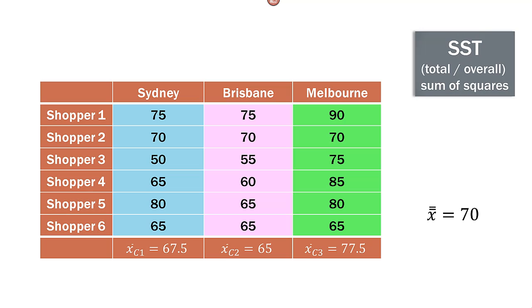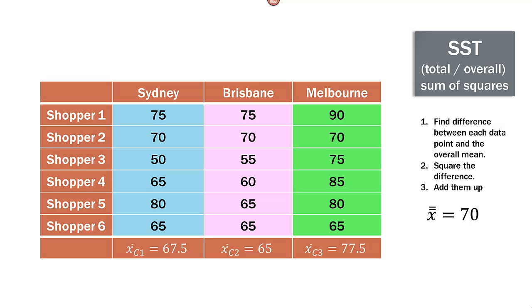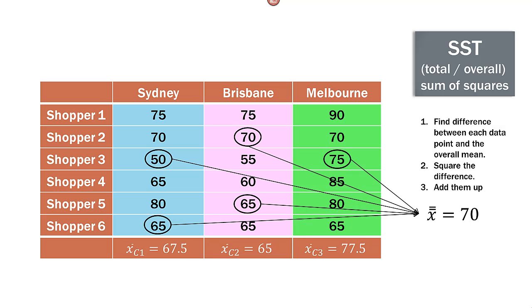Okay, let's look at SST first. What are we actually doing here? We're finding the difference between each data point and the overall mean. So each of the 18 data points and this overall mean of 70. Once we find that difference, we square it, and then we add them up. That's why this is called sum of squares. I only circled 6 here because of room, but we find the difference for each of the 18 points, square that difference, and then add the differences up. Sum of squares.